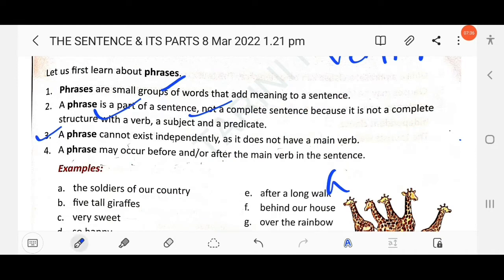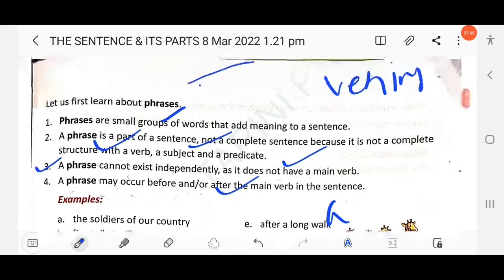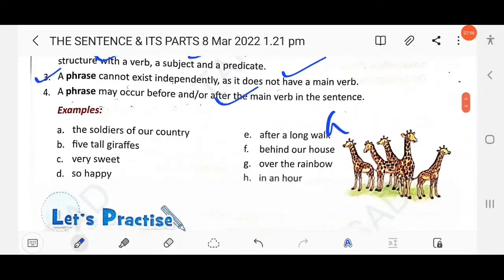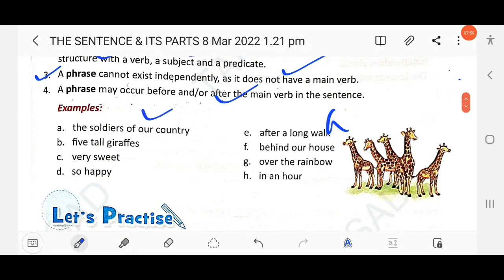So here a phrase cannot exist independently as it does not have a main verb. A phrase may occur before or after the main verb in a sentence, right? Suppose, as we have discussed, I always pray to the God in the evening. So here "in the evening" comes after the main verb, right? Just look at the examples here. The soldiers of our country, this is a phrase. Five tall giraffes, very sweet, so happy, after a long walk, behind our house, over the rainbow, in an hour. These all are phrases, right?